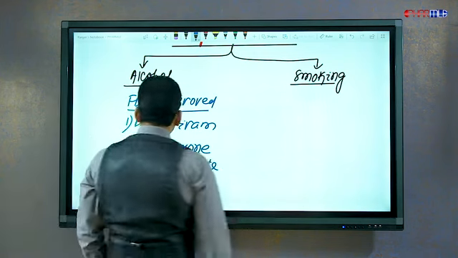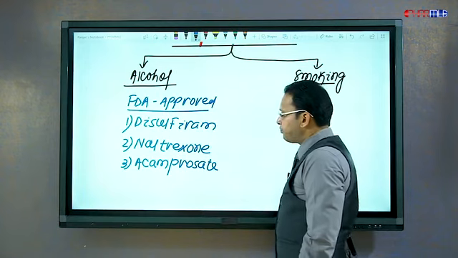Disulfiram, naltrexone, acamprosate, these are the only FDA approved agents.